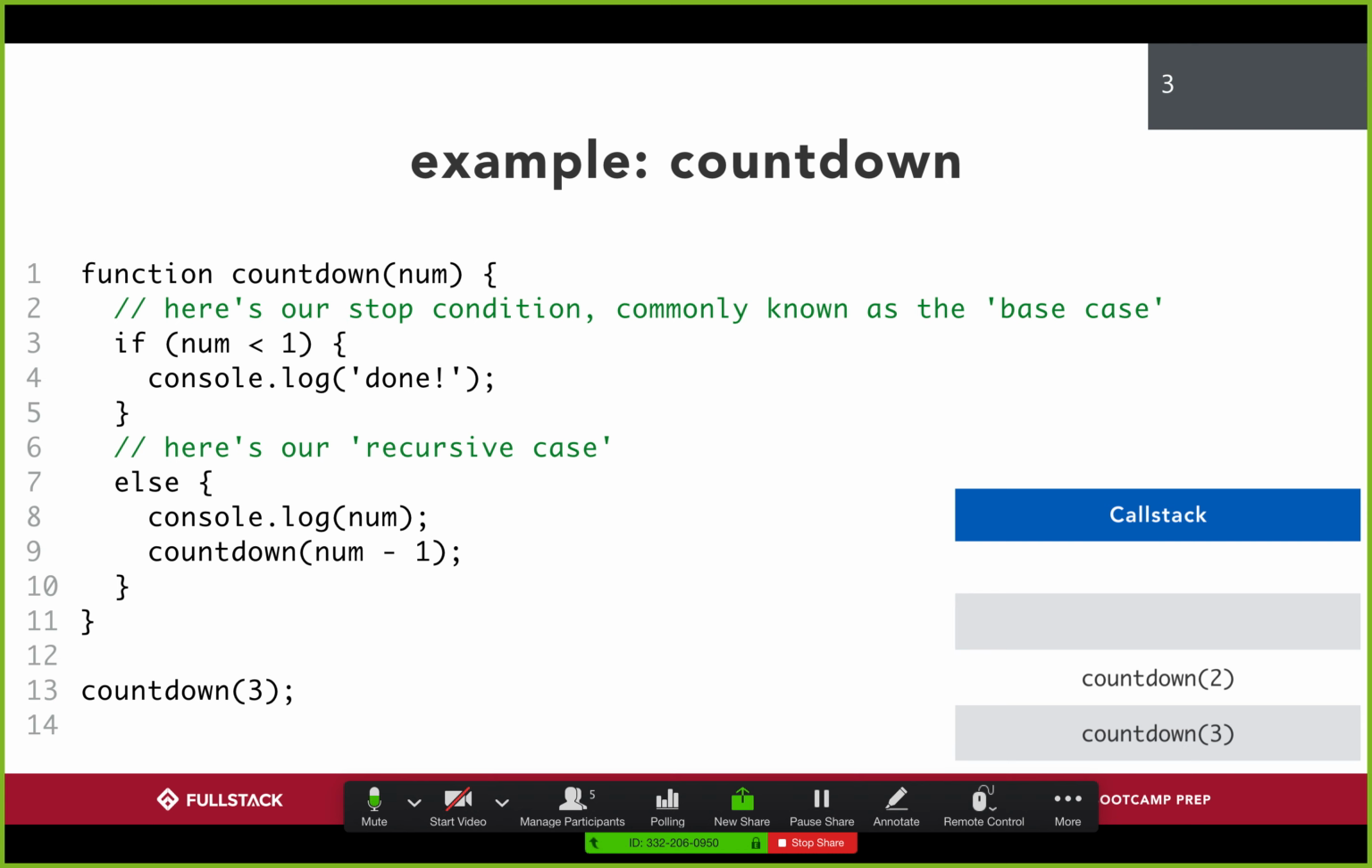And realize I'm kind of skipping over a little bit, but each time we run countdown 3, we go into our if statement and we say is num less than 1. And so 3 is not less than 1, so we go to our else statement. And when we call countdown 2, is 2 less than 1? No, it's not, so we go to our else statement.